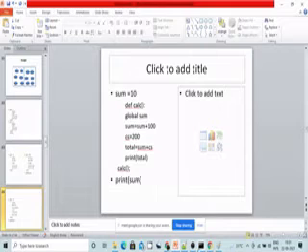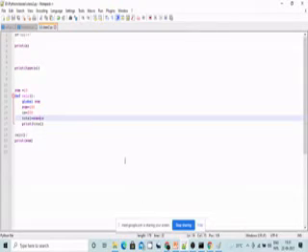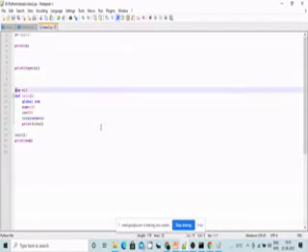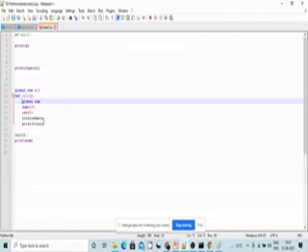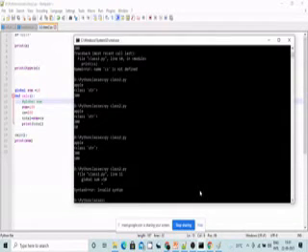Let me explain with one more check. If you define this as a global, we should not have two globals now. If you define this as a global and remove this one, then the output will be 10.